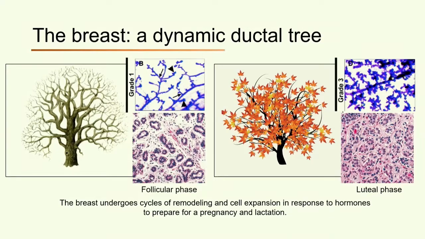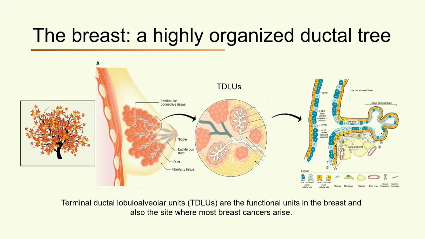After developing at puberty, the breast undergoes cycles of cell expansion in response to ovarian hormones to prepare for a potential pregnancy and lactation. Remarkable changes from bare to full epithelial branches occur even within a single reproductive cycle, as you can see in blue for the mouse and in pink for the human. The cellular sites of interest are the leaf-like alveoli called TDLUs. These are the functional units for lactation and also the site where most breast cancers arise.